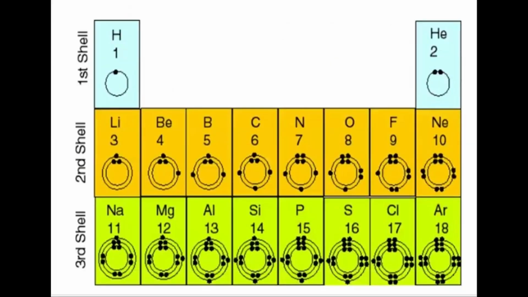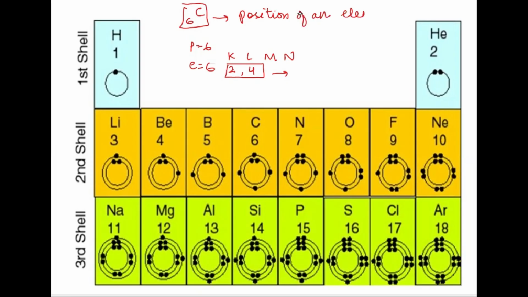All right. So now this electronic configuration is very, very important for us. As I told you, in the case of carbon, we have 6 protons and 6 electrons. And according to the KLMN shells, the first shell will be holding 2 electrons, the next shell will be holding 4 electrons. Now this electronic configuration is extremely important, and it tells us where this carbon will be positioned in the periodic table. It tells us the position of an element in the periodic table, right?